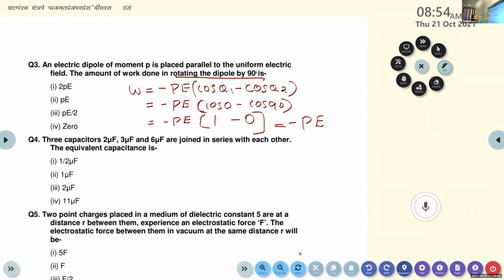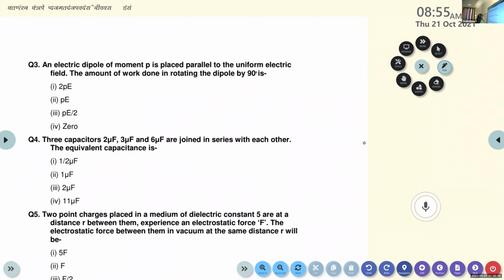Work done by an electric dipole in a uniform electric field is given by W is equal to minus PE cos theta 1 minus cos theta 2. For the stable position, theta 1 is 0 degrees, that is why we take cos 0, and it rotates through 90 degrees, so cos theta 2 is equal to cos 90. So W is equal to minus PE into 1 minus 0, that is equal to minus PE. But here they have not taken the direction into account. So the answer is option B, PE.